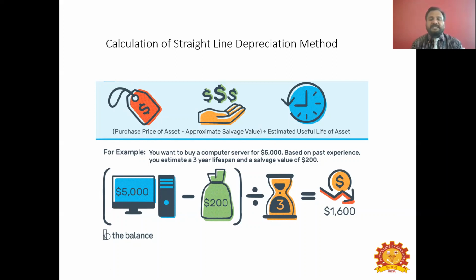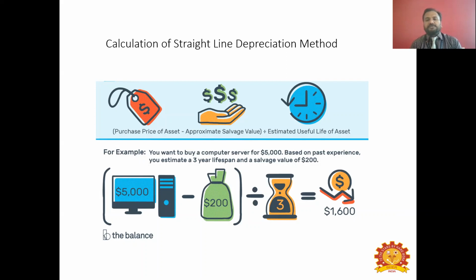Okay, and you have an approximate salvage value. Salvage value in the sense, after all the useful life period, say for example 10 years for a tractor, 5 years for a cow, 6 years for a goat. So after the full useful work period of assets, after usage, at the final stage, these assets will have a small value. That value is called salvage value, or junk value, that is the waste value, or the same value can be called residual value, or resale value, that is wastage. Residual means wastage, that is salvage value.